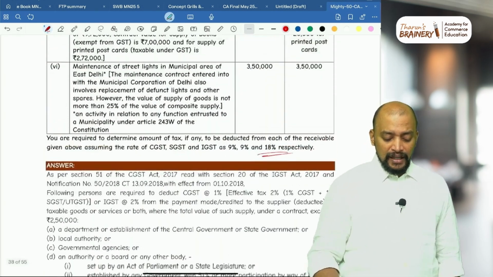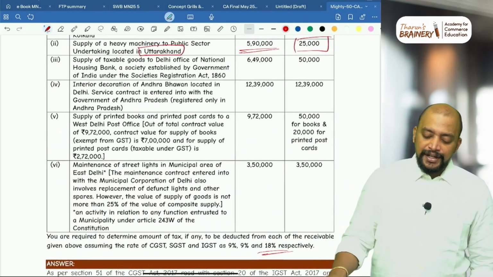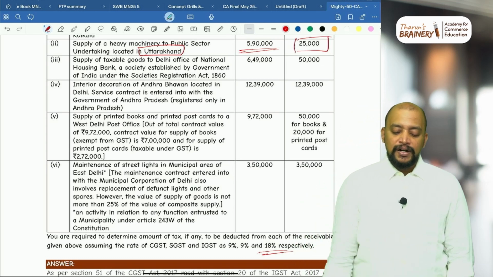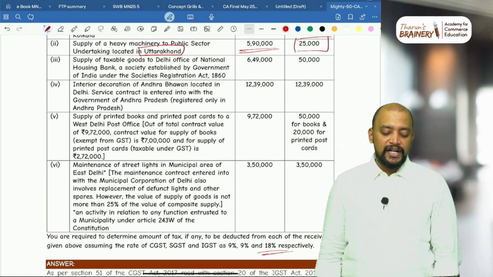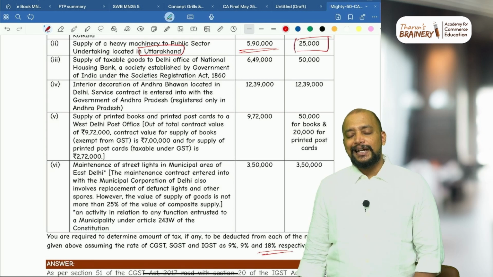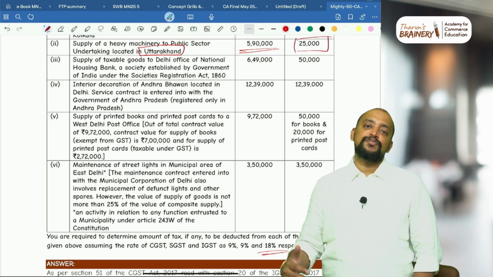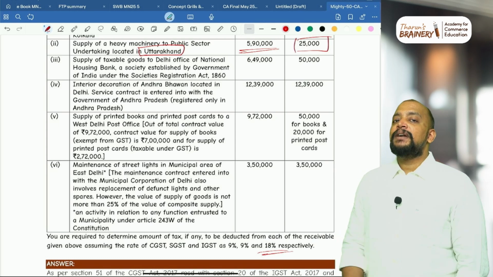Then third one, interior decoration of Andhra Bhavan located in Delhi. Service contract is entered into with the government of Andhra Pradesh, registered only in Andhra Pradesh. 12,39,000. First we see the value. Value wise it is more than 2,50,000. Then determine the place of supply.